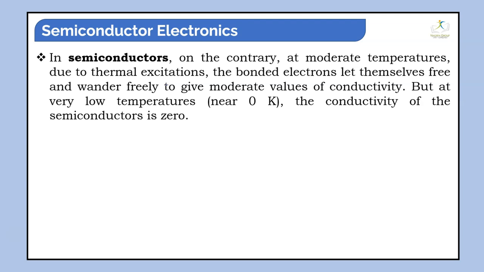Students, as you know, if we give very high temperature, the molecules and atoms start to vibrate, and because of that vibration the bonds break. Understood? But at a very low temperature, the semiconductor behaves like an insulator.